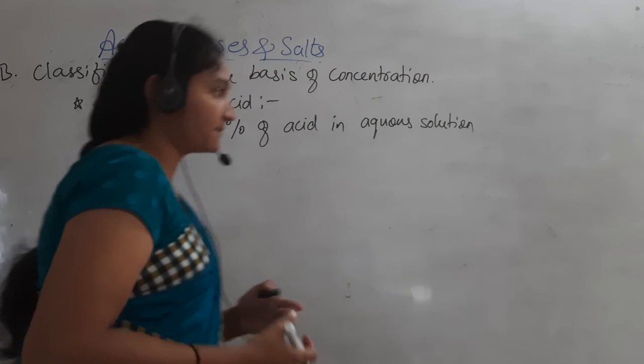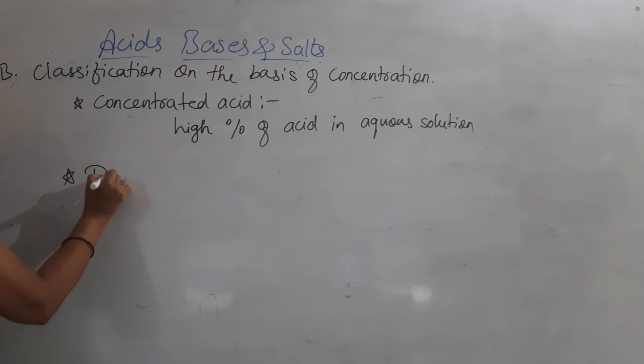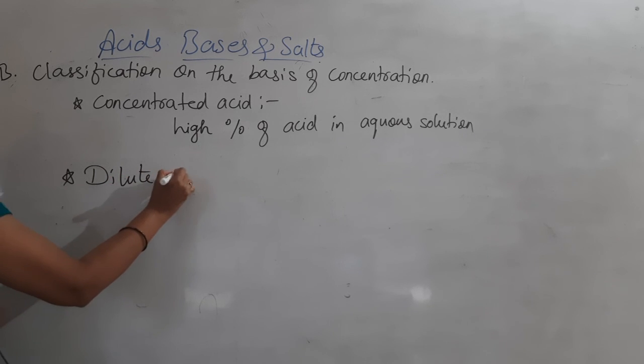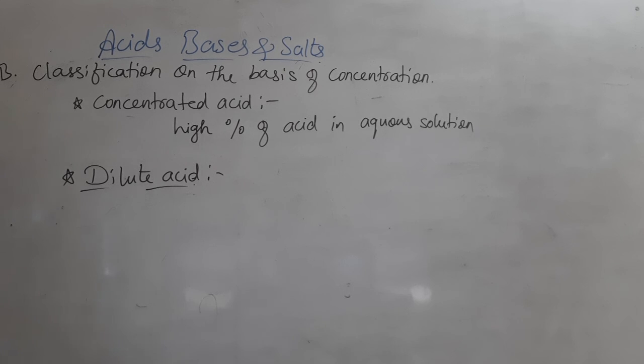Then the second type of this concentration is what? It is dilute acid. So here, in dilute acid, there is a low percentage of acid in aqueous solution.